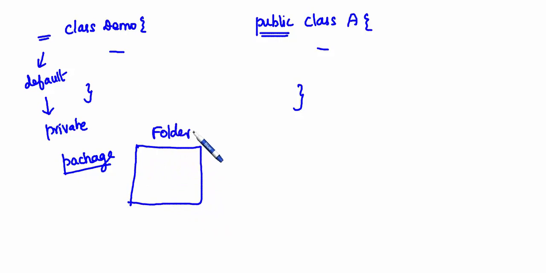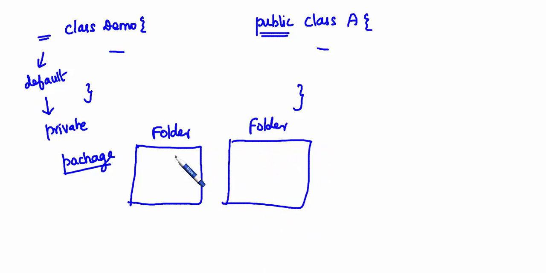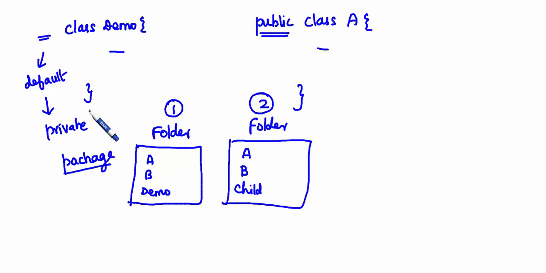So this is one folder, and say you have another folder. You have many classes like A, B, demo, etc., and the same class name can be given because it is present in a different folder. A, B, like child, like this you can give. So default means it is private in the same package. This is considered one package, this is considered another package. If you don't give anything, you can access anywhere inside the same package.